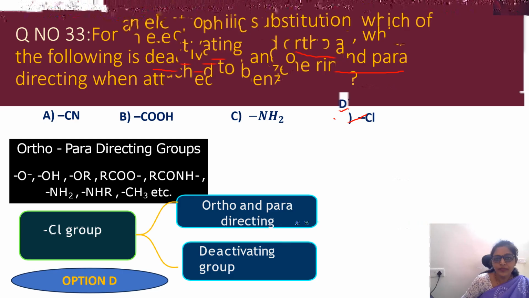Okay, then question number 45. Free energy change and enthalpy change for a reaction are -40 kilojoules and -46 kilojoules at 300 Kelvin. The entropy change in joules per Kelvin per mole is... okay, they ask about free energy change and enthalpy. We know that the relation between free energy and enthalpy is given by delta G equals delta H minus T delta S. Very simple problem they have given.